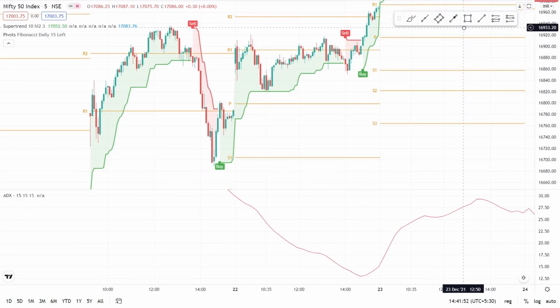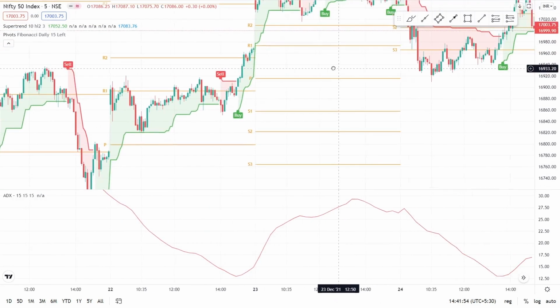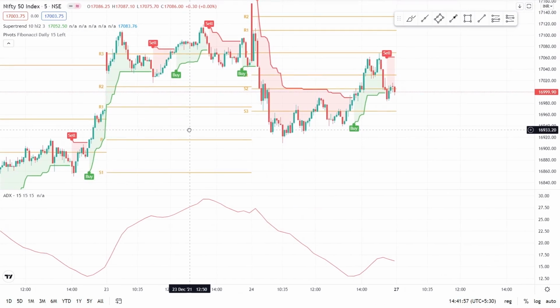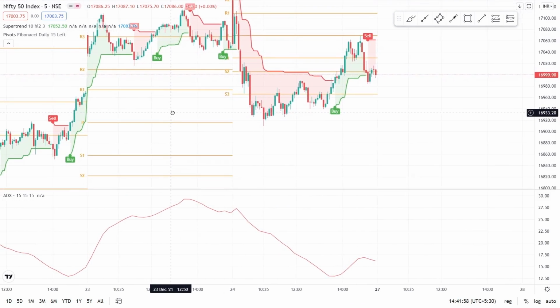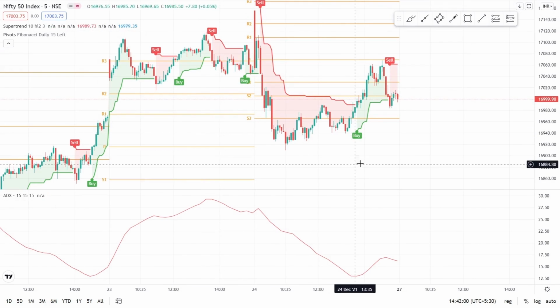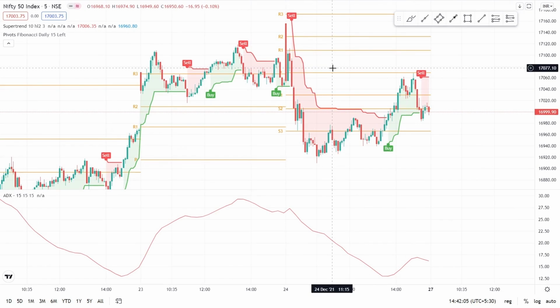Put your stop loss just below the recent pivot break or recent price action, or use below 1 ATR. Exit your trade at the next pivot level or at the recent price action. In my opinion, target at least 1 to 2.